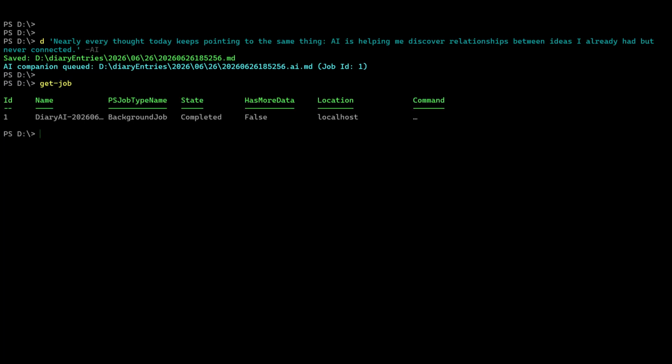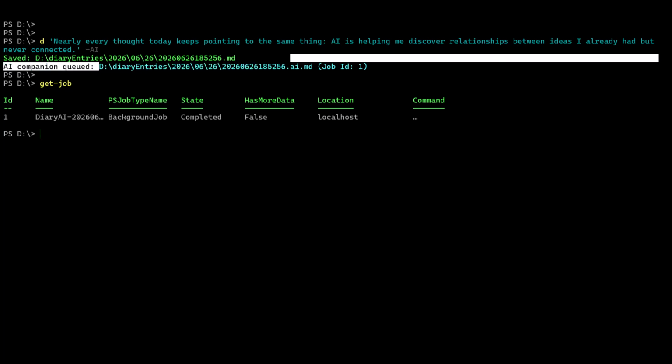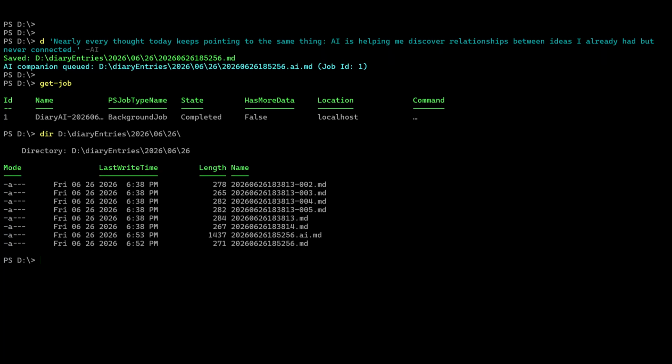So we can see the job completed. The important part is the capture stays fast. I don't want to wait for AI just because I had an idea. Now what I can do is we can take a look at this entry. And those are all the different files from the entries I created earlier. And here we can see once the AI job is finished, we get a companion file.